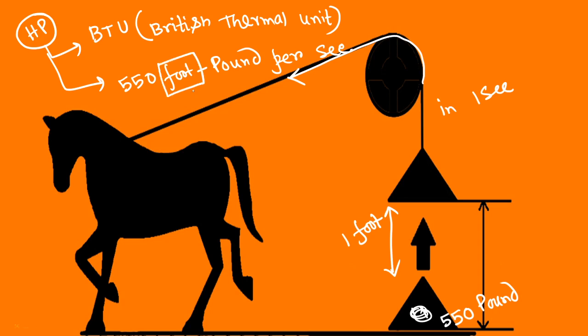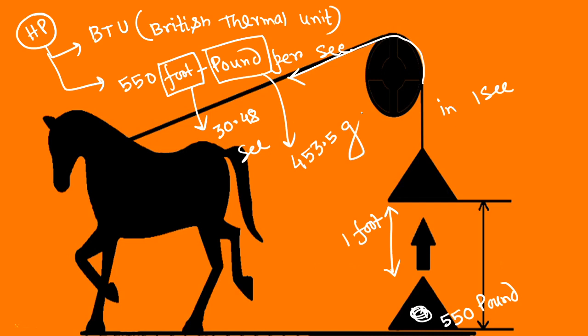You should know 1 foot means 30.48 centimeter and 1 pound is closely equal to 453.5 gram. Now people have less idea. Sometimes they say 1 horsepower means power coming from 1 horse. That is wrong.